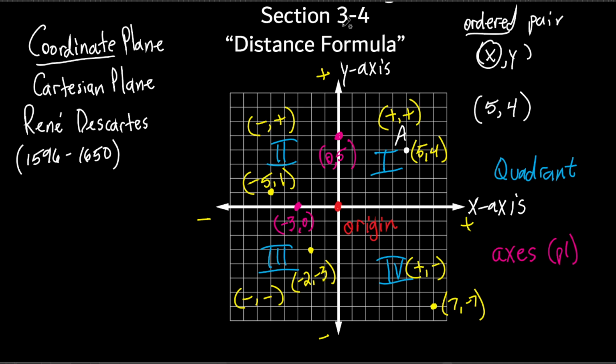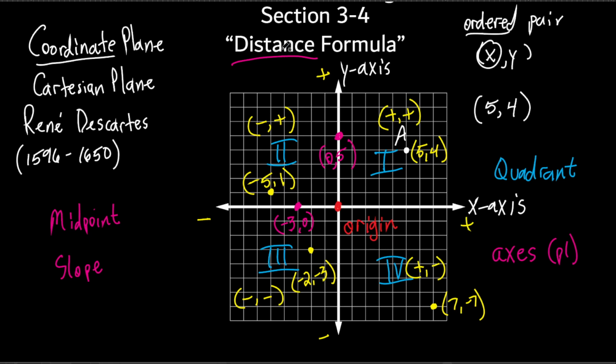So this section 3-4 is pretty long. So it's going to take us probably 3 different class periods even after today. So counting this, probably 4 different class periods to get through all of section 3-4. What we're doing first is distance. Then after distance, we're going to do midpoint. And then we're going to do a thing called slope. So this section is called midpoints and slopes. So this is just the first part of it, okay?